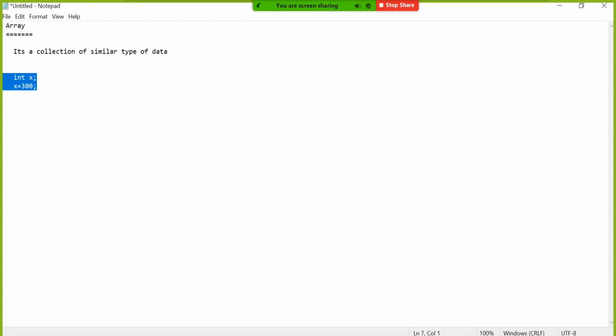So just as a note, a variable cannot store multiple data items, because the moment you store the second value, it will overwrite the first value.